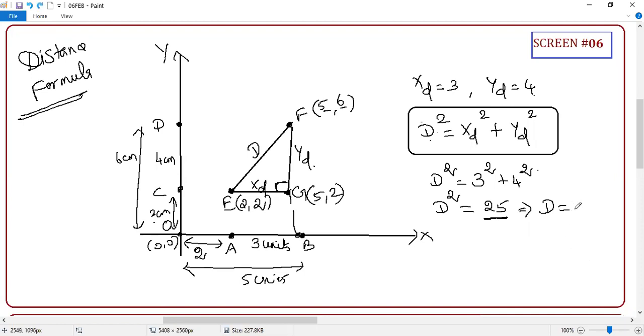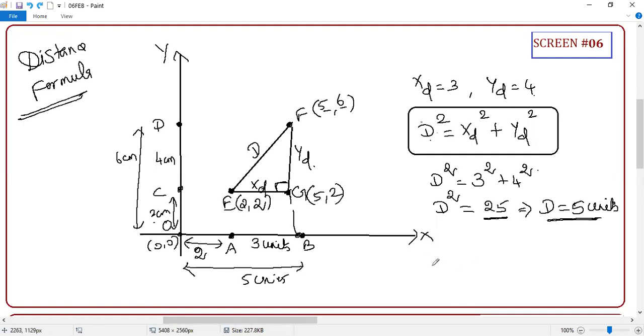But the truth is, student, since the distance is always positive, don't include the negative value. Clear or not? Ideally, if D square equals 25, D equals plus or minus 5. Please remember that. Why didn't I consider minus 5? Because distance is always positive.